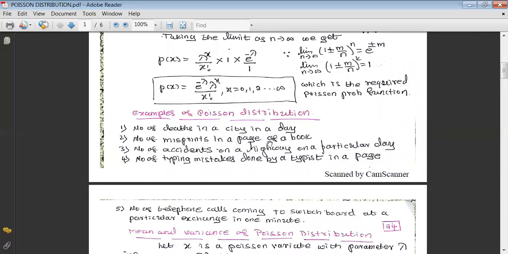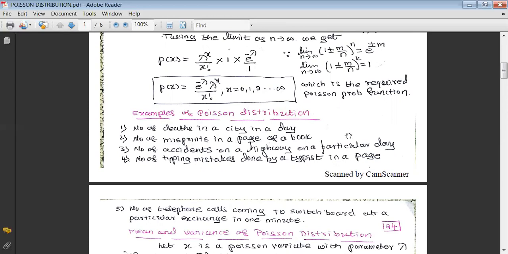The question is, why is this an example of Poisson distribution? Here, if you take a city, we find lakhs together population. That means n is large. If you take a particular day, how many people are going to die? Hardly 5, 10 under normal circumstances, without tsunami, without earthquake, and all those things. We find at the most 50 deaths are there.